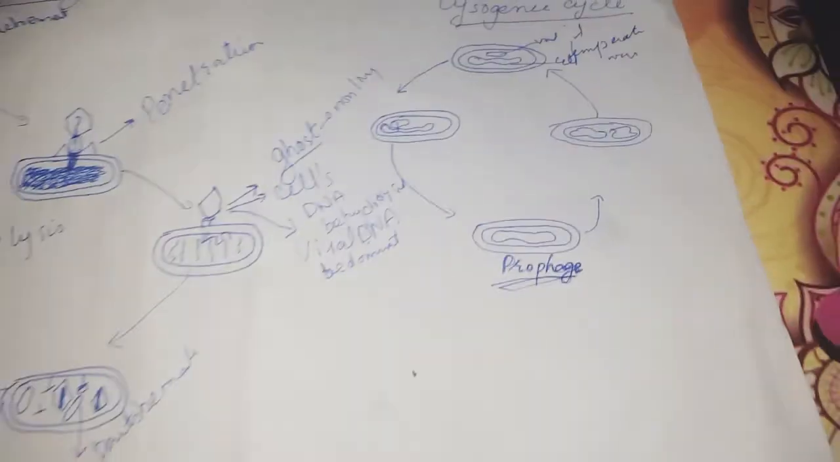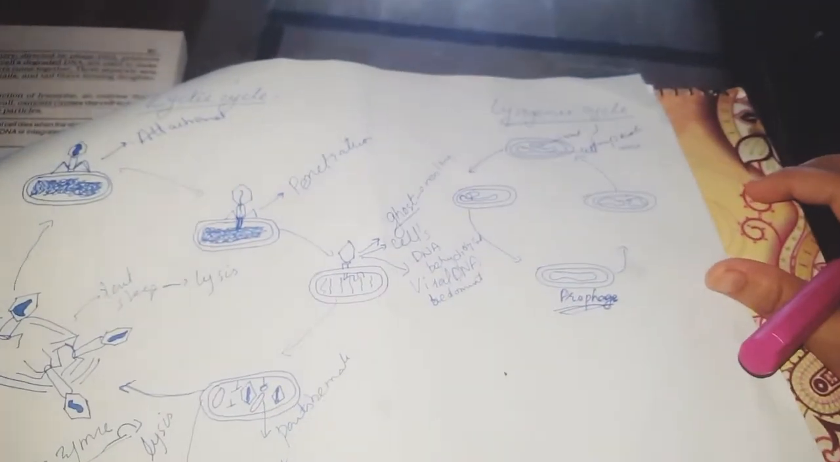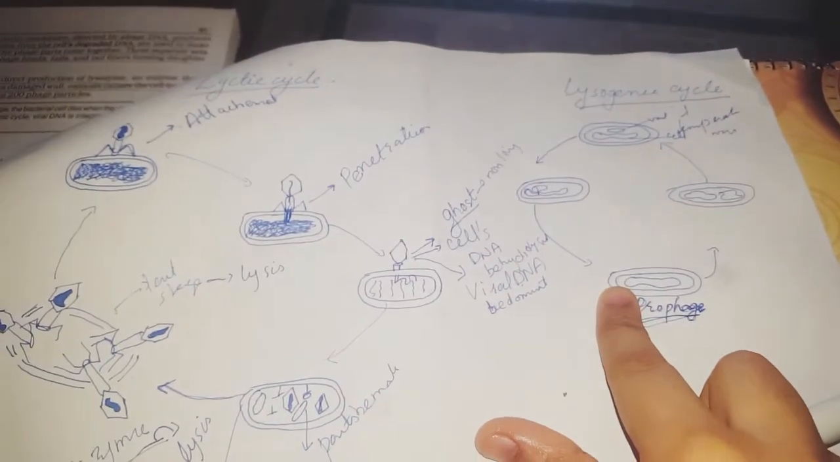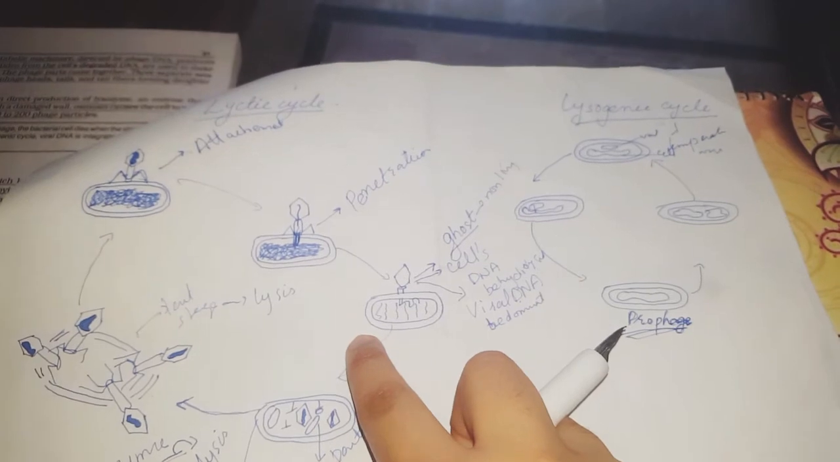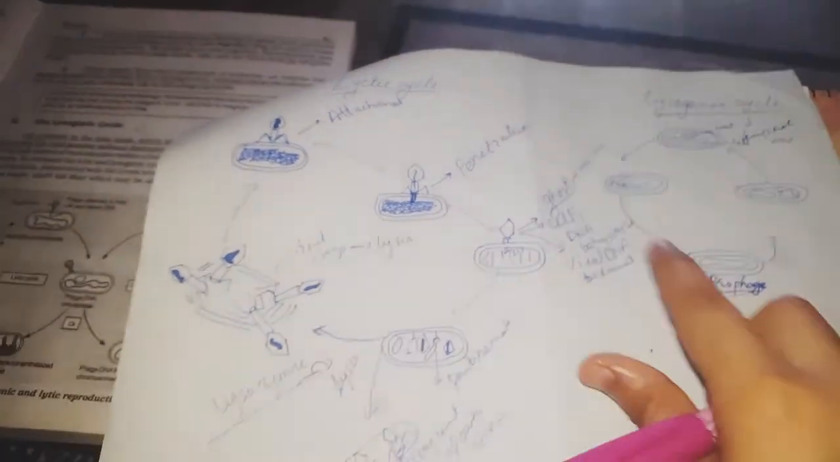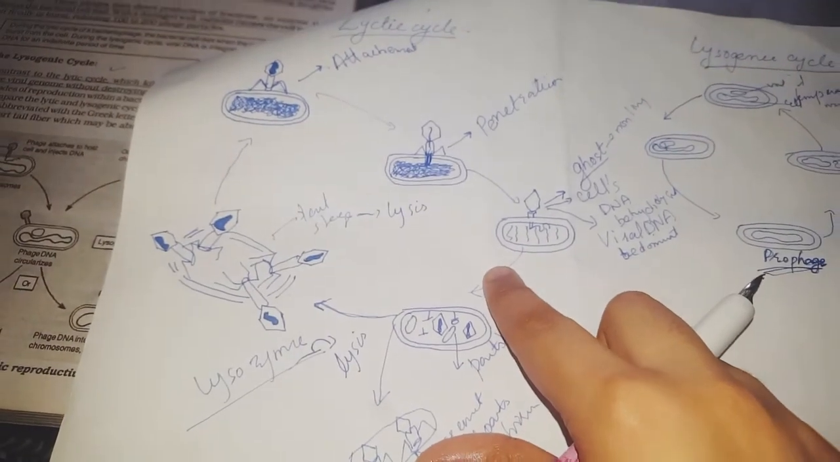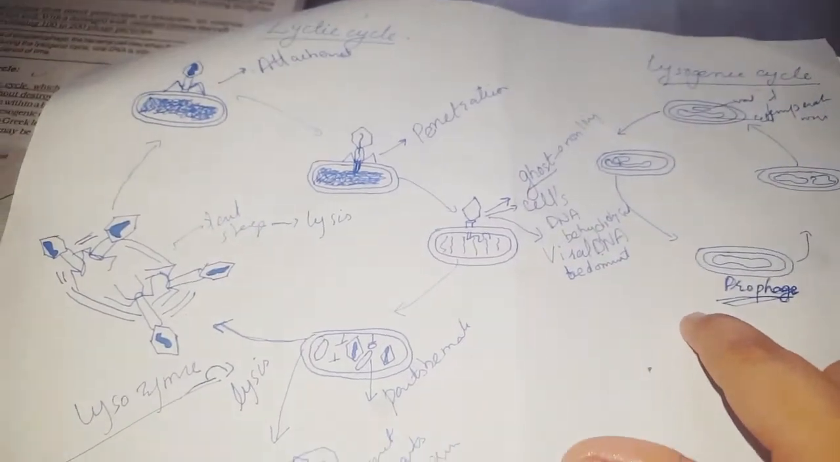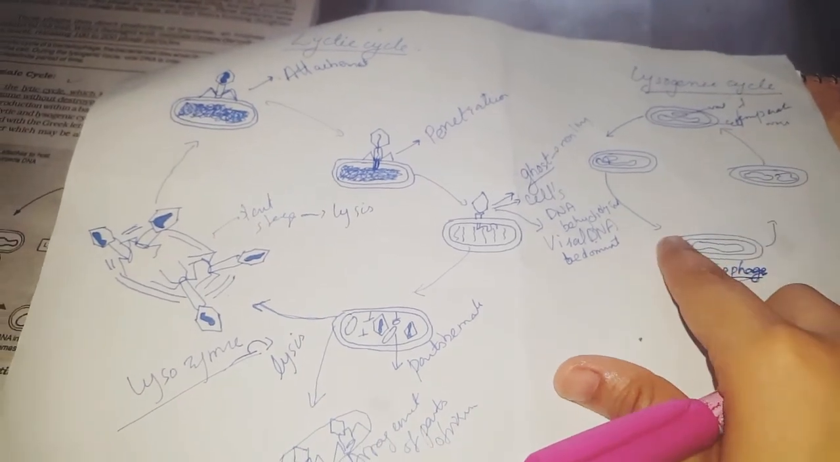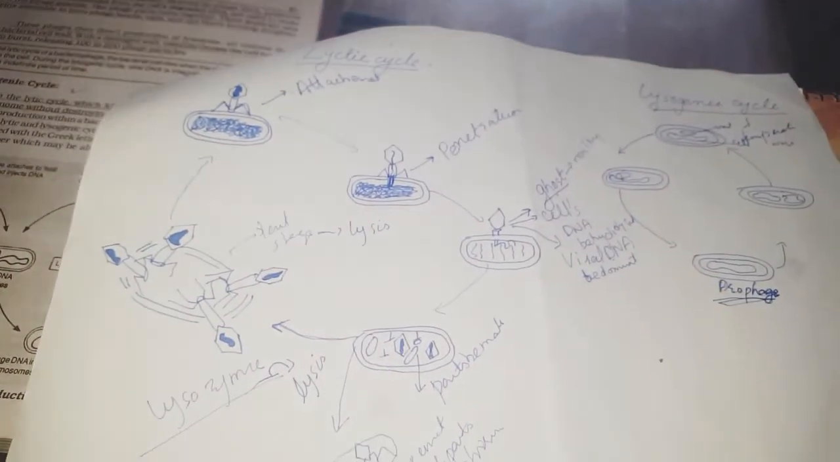So this is all about our lecture. I hope you understood it. There are 5 steps in the lytic cycle and 4 steps in the lysogenic cycle. The lytic cycle is undergone by a virulent virus. The lysogenic cycle is undergone by a temperate virus. In the lytic cycle, death of the host cell occurs. In the lysogenic cycle, death of the host cell does not occur, but it occurs when the lysogenic cycle is converted into the lytic cycle again.